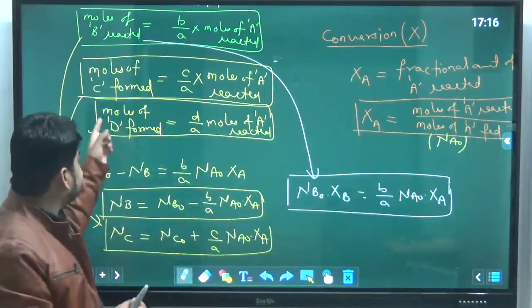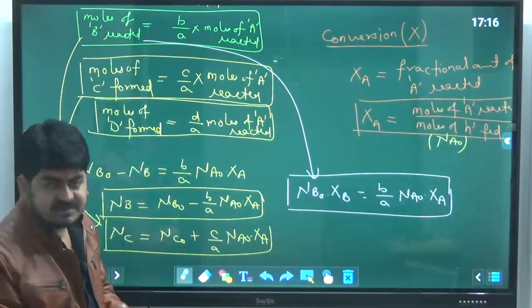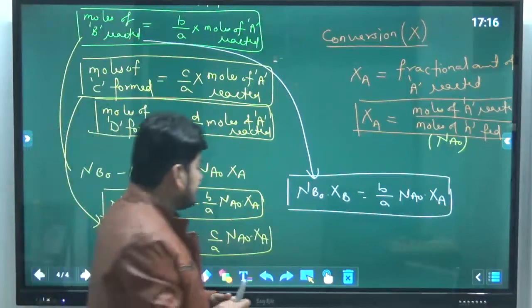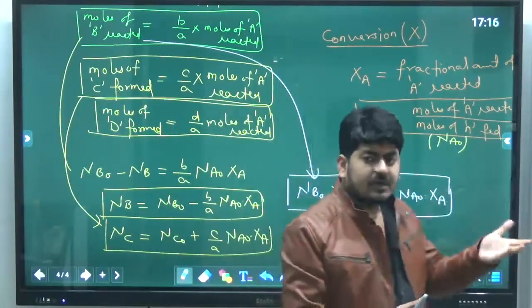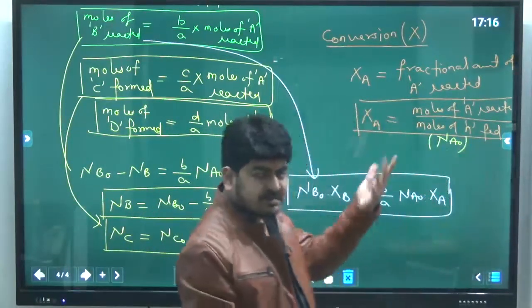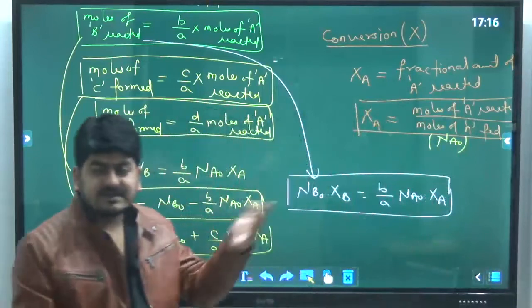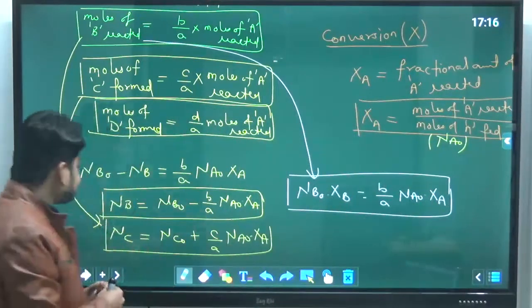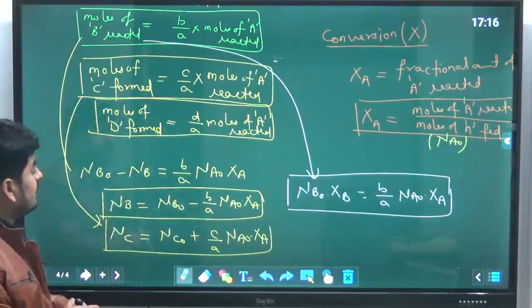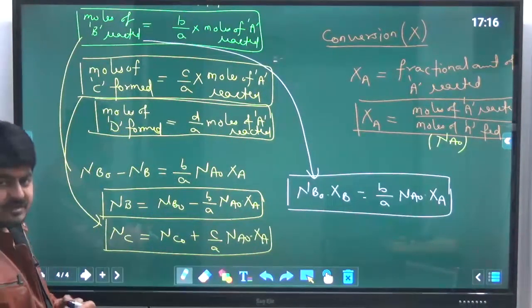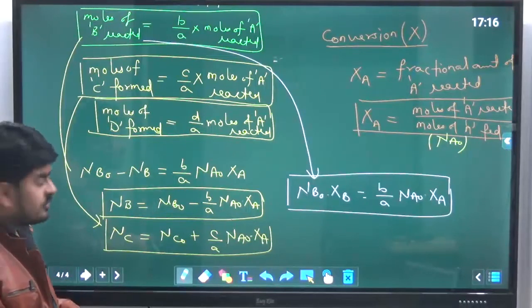So XC and XD cannot be defined since they are the products for this reaction. It may happen somewhere that C is the reactant, so in that case we can define. Anyways, conversion can be defined for reactants only, not for the products.